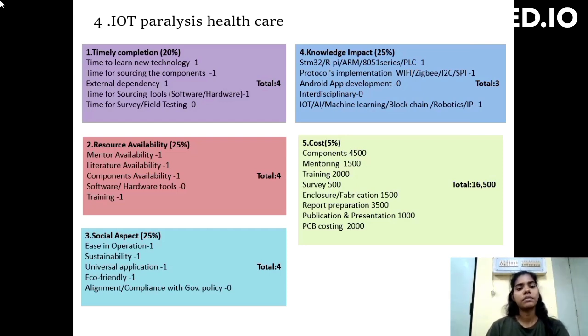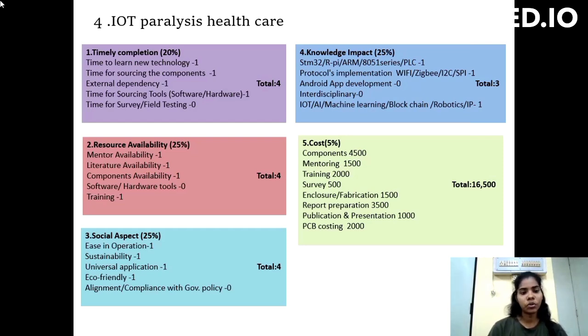Next, resource availability, mentor availability. This project has a mentor available, so I'm giving 1 mark. Literature availability, this project has online documents available, so I'm giving 1 mark. Components availability, components are available, so I'm giving 1 mark. Software hardware, 0. Training, this project's training is available, so I'm giving 1 mark.